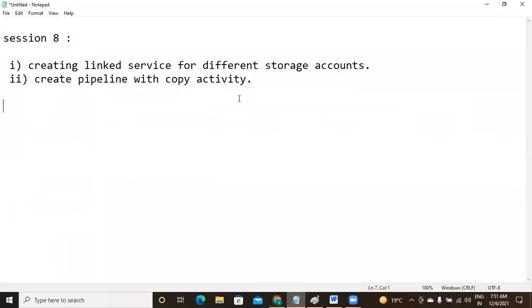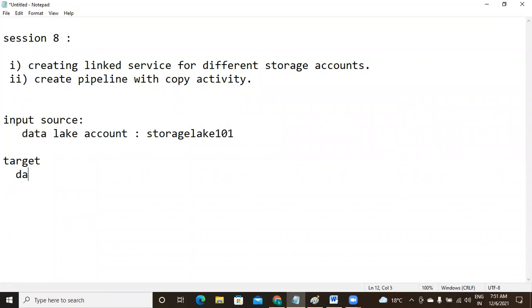So this is storage lake 102. Let me note it. Input source: data lake account, that is storage lake 101. The target also data lake, the account is storage lake 102. Within this, the container is my data.